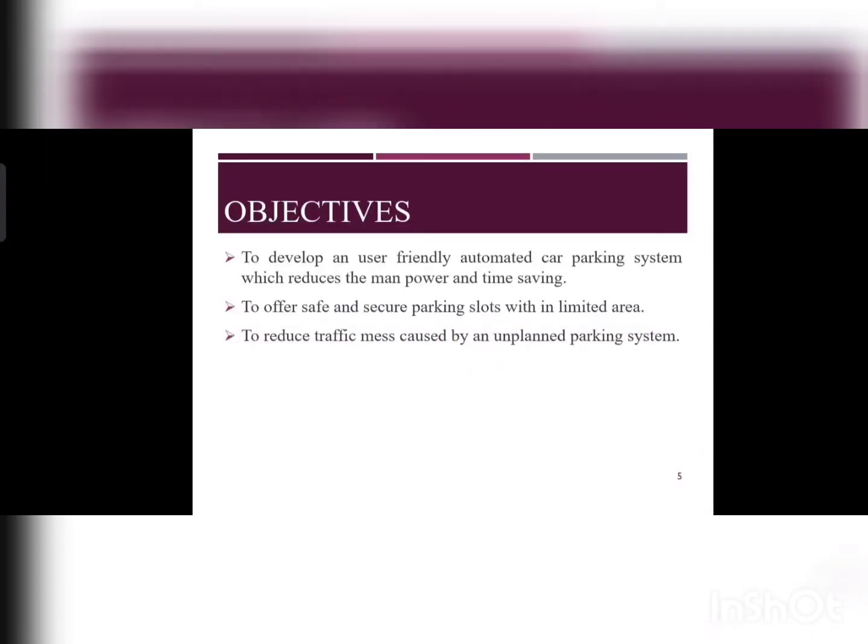Objectives: The main objective of the project is to develop a user friendly automated car parking system which reduces the manpower and saves time. It also helps in a safe and secure parking slot with a limited area and to reduce the traffic mess caused by an unplanned parking system.